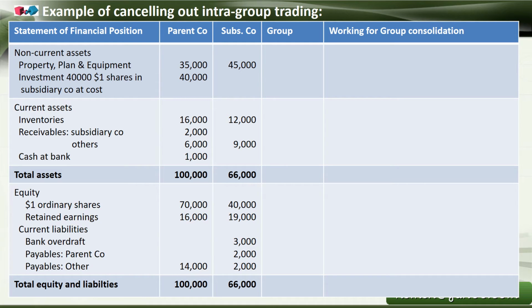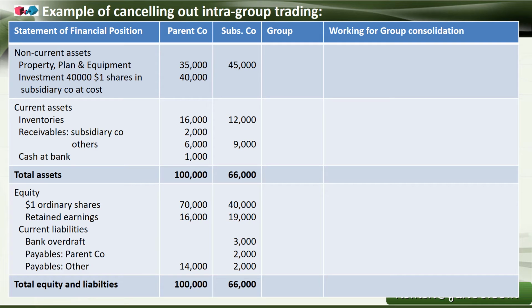Then the equity side: ordinary shares, retained earnings, and then bank overdraft. Look at that, the bank overdraft is from the subsidiary company, whereas the cash at bank is at the parent company. And payables to parent company, if you see this, receivables from subsidiary company, payables to parent company, and then payables to others. So total equity and liabilities are the total.